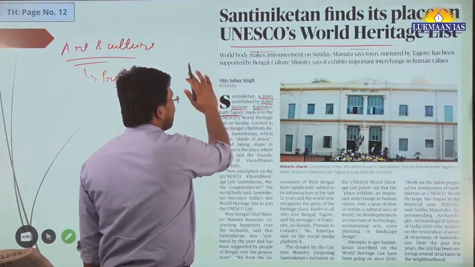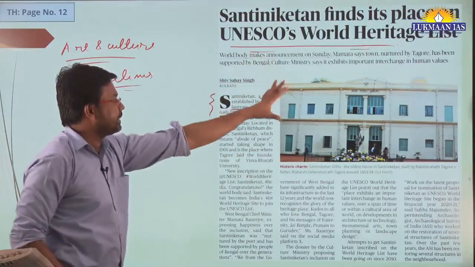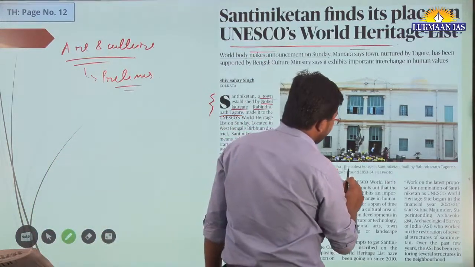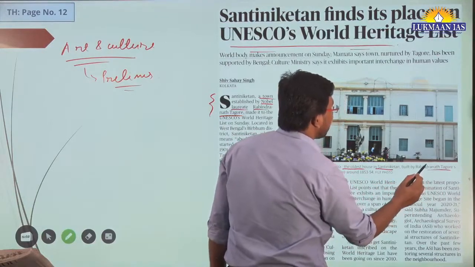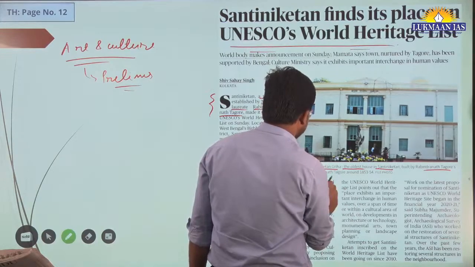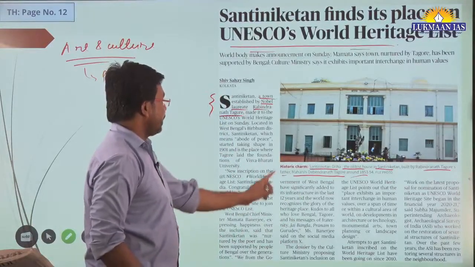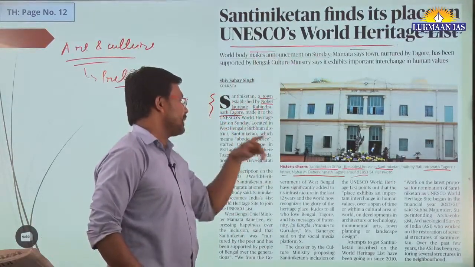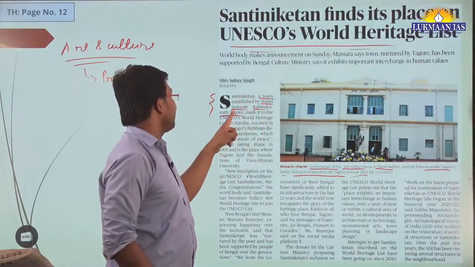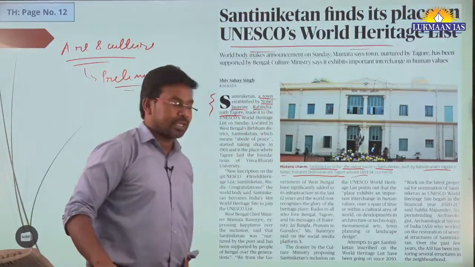This building that we see is known as Santiniketan Griha, the oldest house in Santiniketan, built by Rabindranath Tagore's father, Maharishi Devendranath Tagore. He was the father of Nobel laureate Rabindranath Tagore.